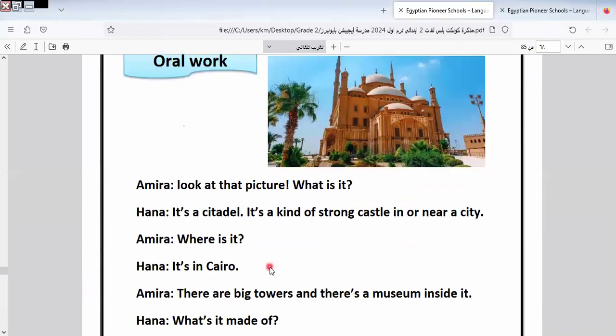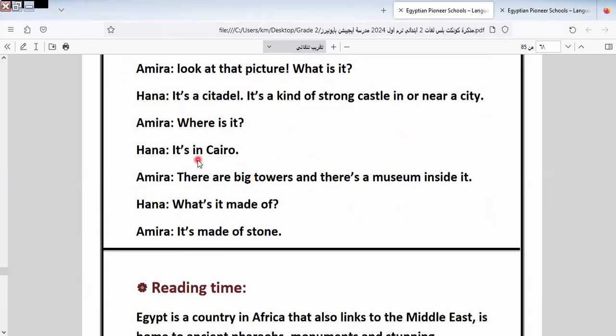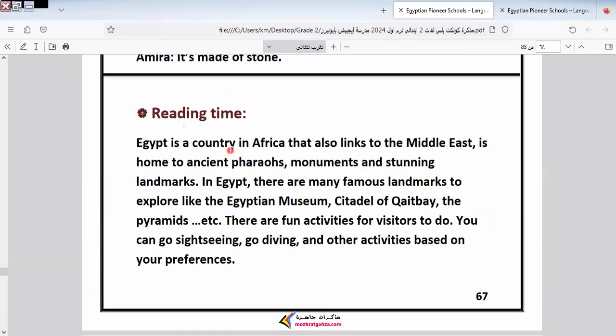Here is the oral work. Let's read it together. Amir, look at the picture. What is it? It's a citadel. This is the Citadel of Salah ad-Din al-Ayyubi. It's a kind of strong castle in or near a city. Where is it? It's in Cairo. They are big towers, and there is a museum inside it. What is it made of? Made of stone.